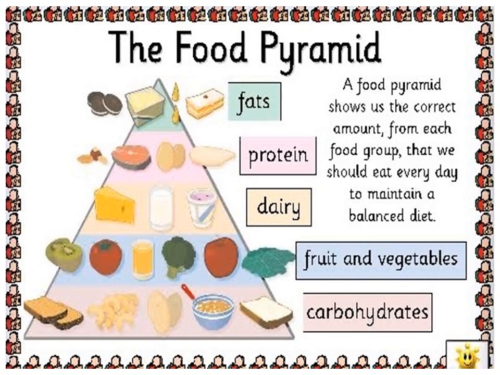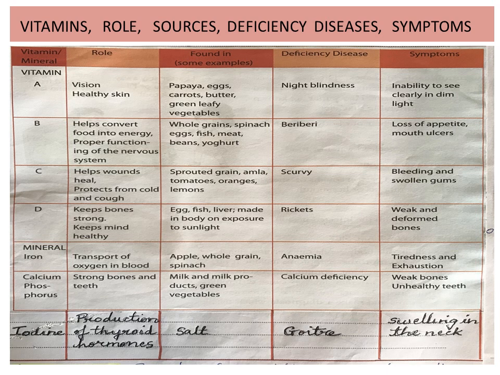A food pyramid shows us the correct amount from each food group that we should eat every day to maintain a balanced diet.